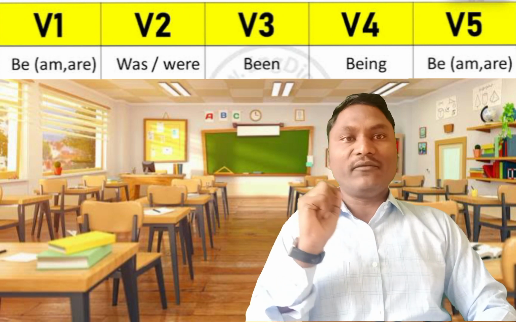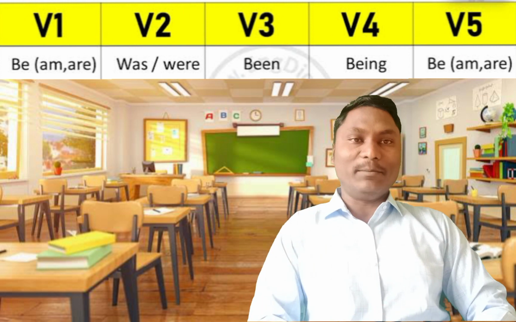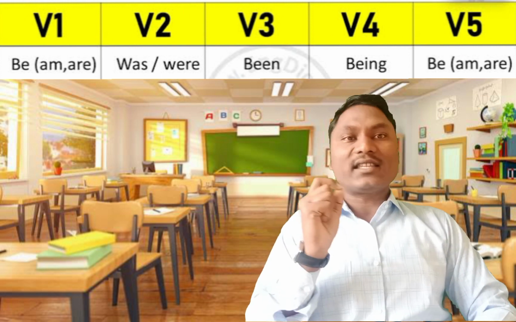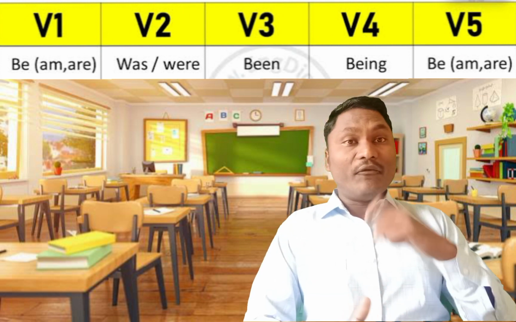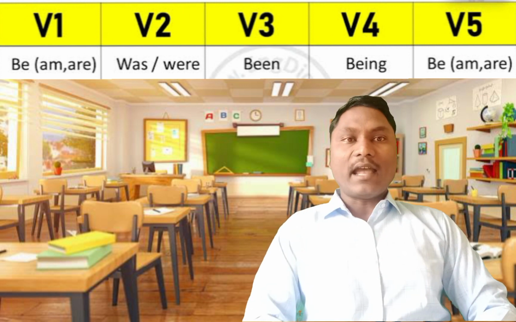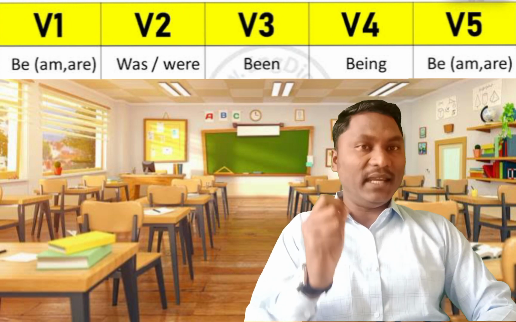The first, V1, is the base form, that is be. And V2, the past form of the be, is was. V3, the past participle form, is been. And V4, the present participle form, is being.